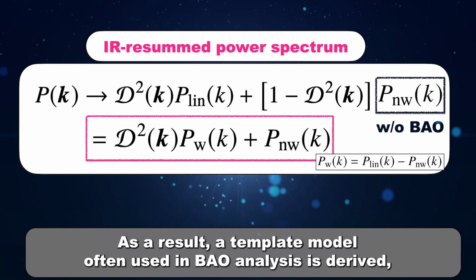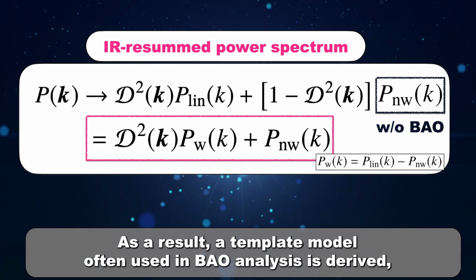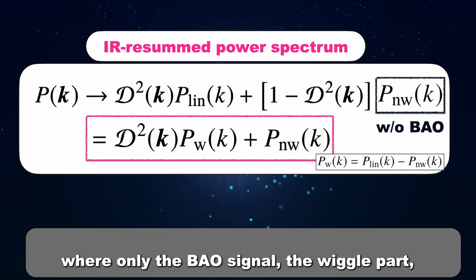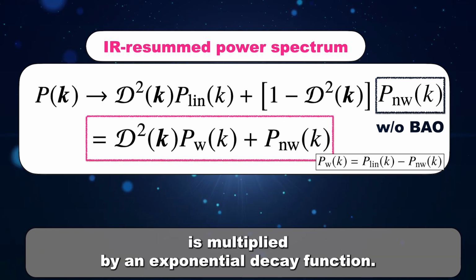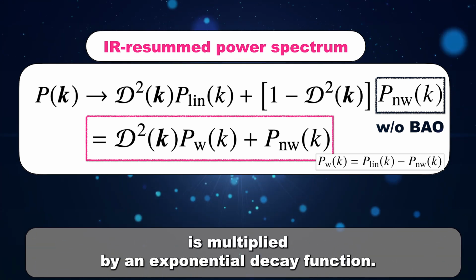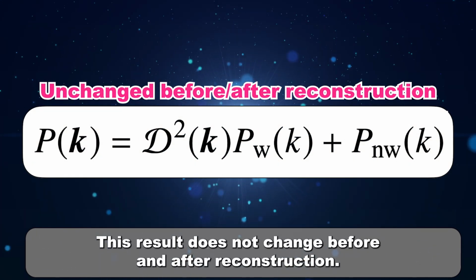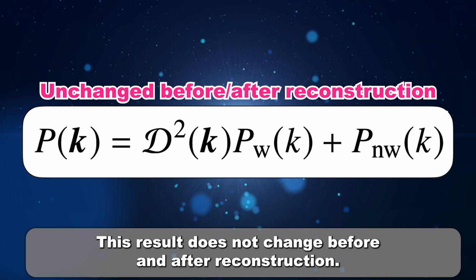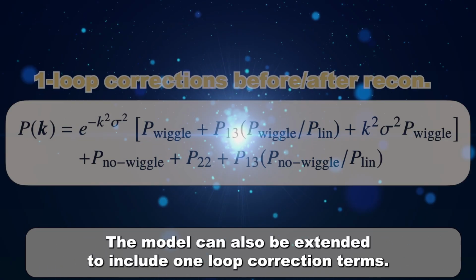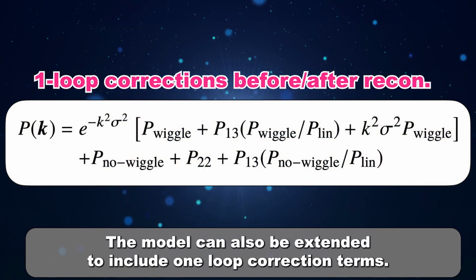As a result, a template model often used in BAO analysis is derived, where only the BAO signal, the wiggle part, is multiplied by an exponential decay function. This result does not change before and after reconstruction. The model can also be extended to include one-loop correction terms.